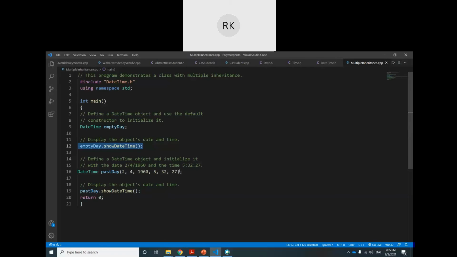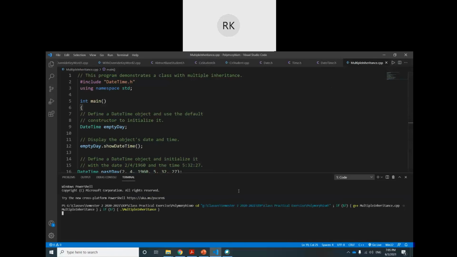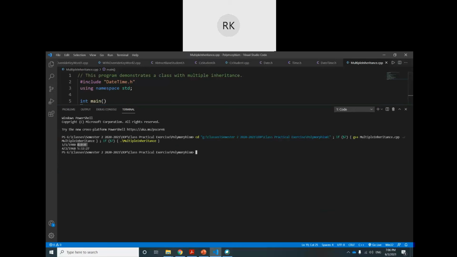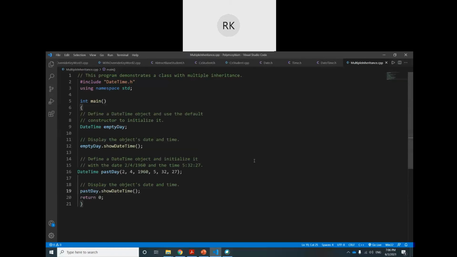If we display it, the first time it will just display 1 1 1900. The second time we pass a day, month, and year, and hours, minutes, and seconds. It will go in the same order, and then we show again. So let's run this one. Yeah, I hope you can see the output. The first one has time 0 0 and date 1 1 1900, and in the second one, whatever date and time we have passed is the same. So this is called multiple inheritance.